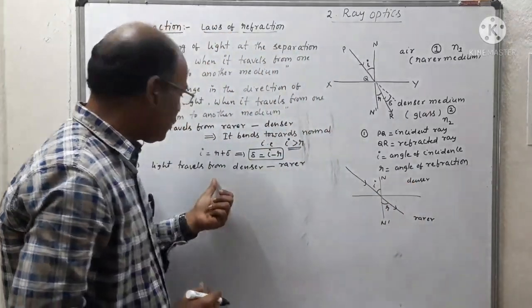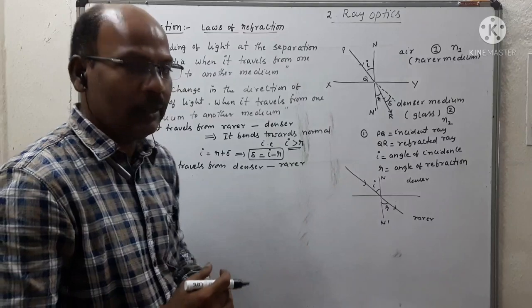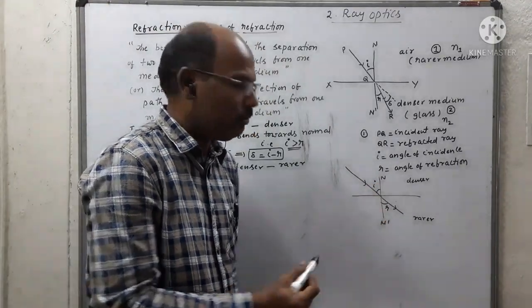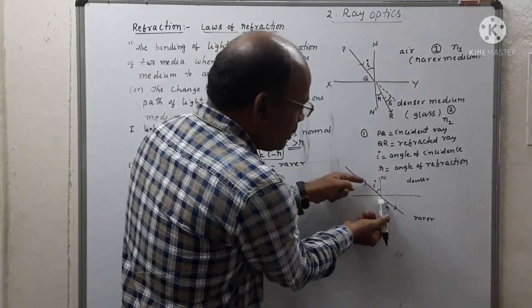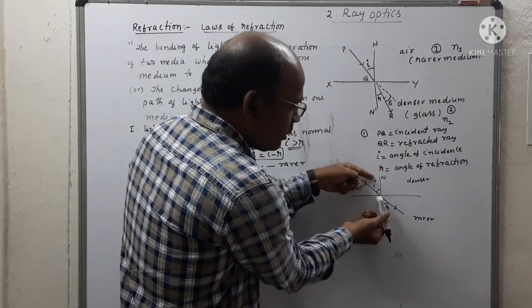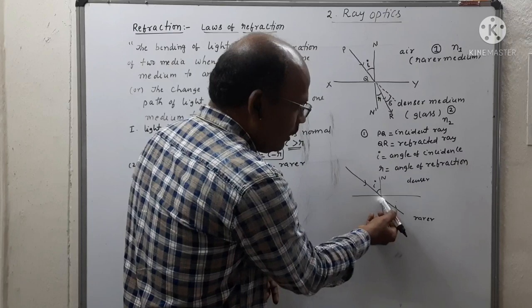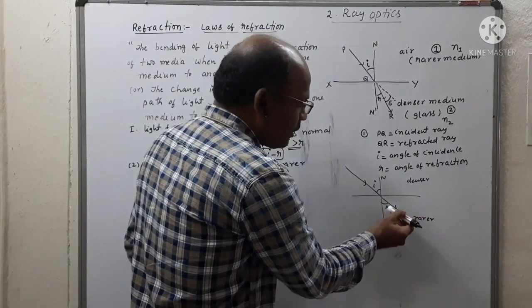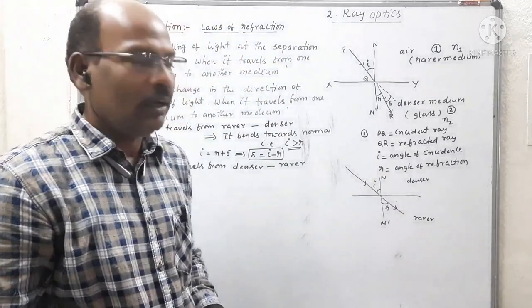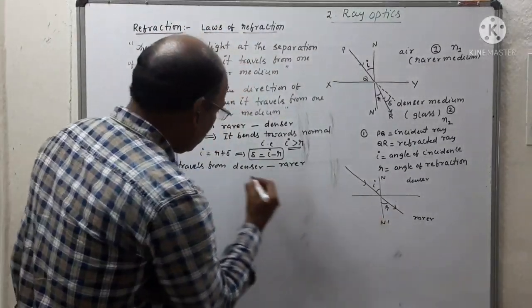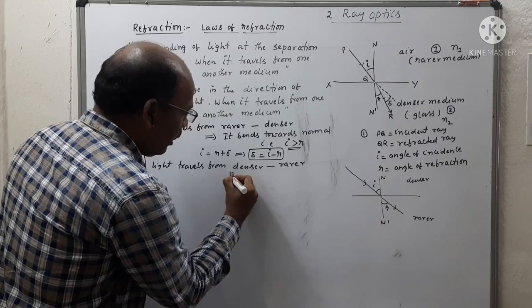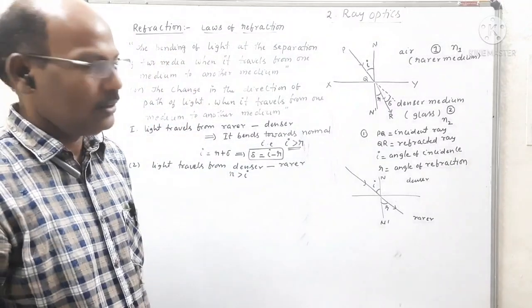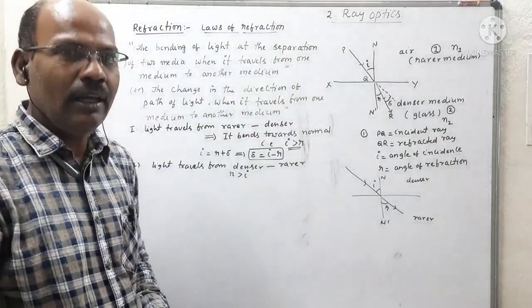See, in the second case, when light travels from a denser medium to a rarer medium, the refracted ray is always bent away from the normal. That means when the angle of incidence gradually increases, the ray goes gradually away from the normal. That means the angle of refraction is always greater than the angle of incidence. In that situation, we can write angle of refraction is greater than angle of incidence. Then what is the deviation angle?